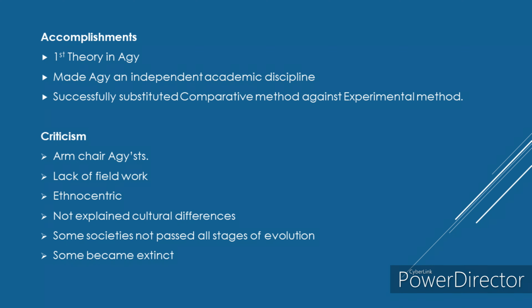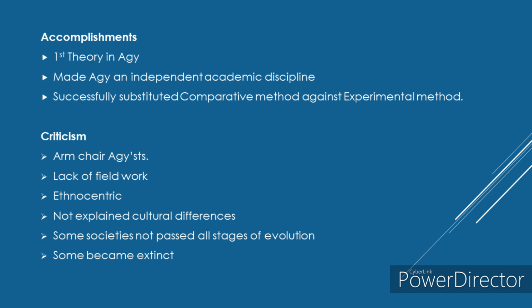The next point is that it successfully substituted the comparative method for the experimental method. Before classical evolution was born, people were using experimental methods. They were not using comparative methods much. But with classical evolution, the experimental method was replaced by the comparative method. I hope it is clear.